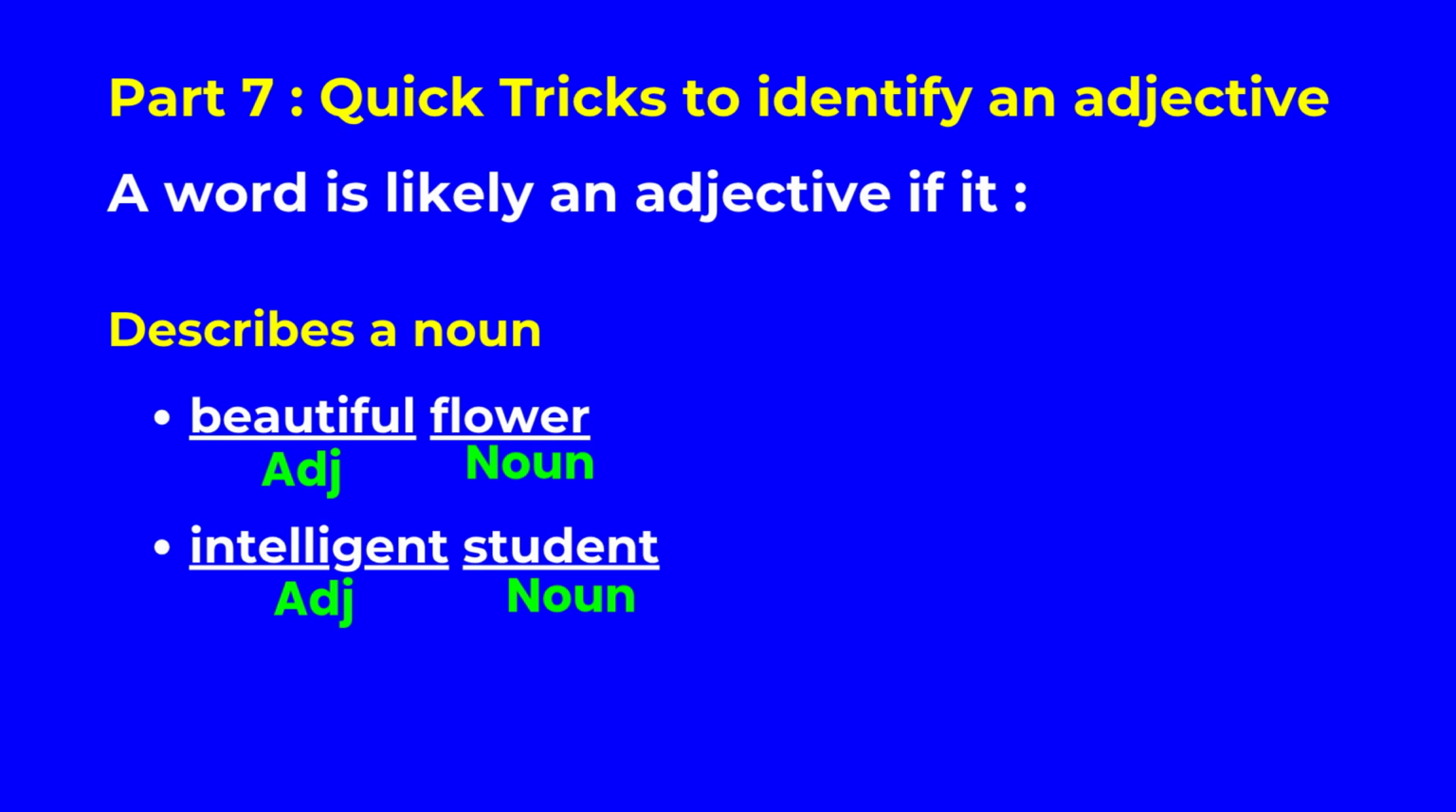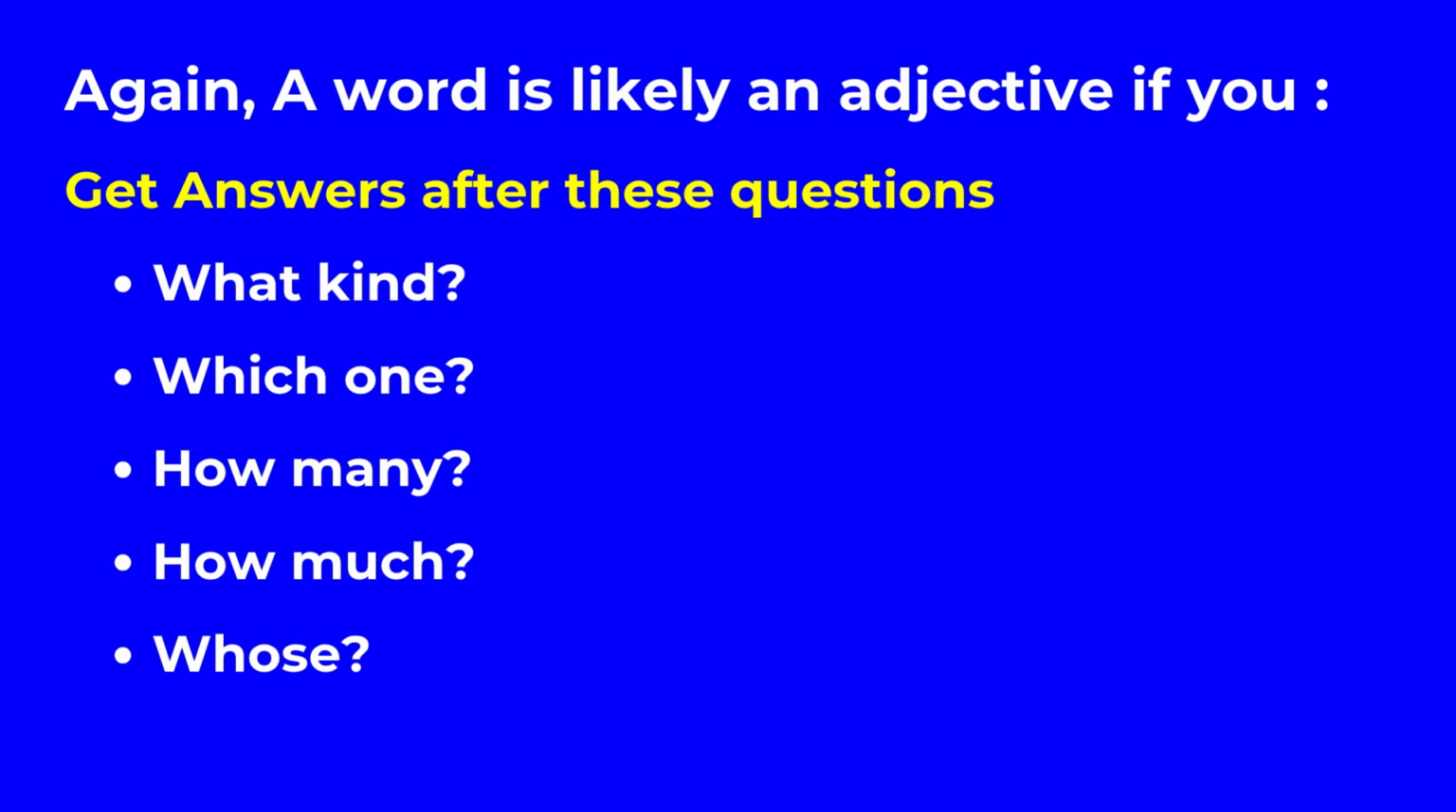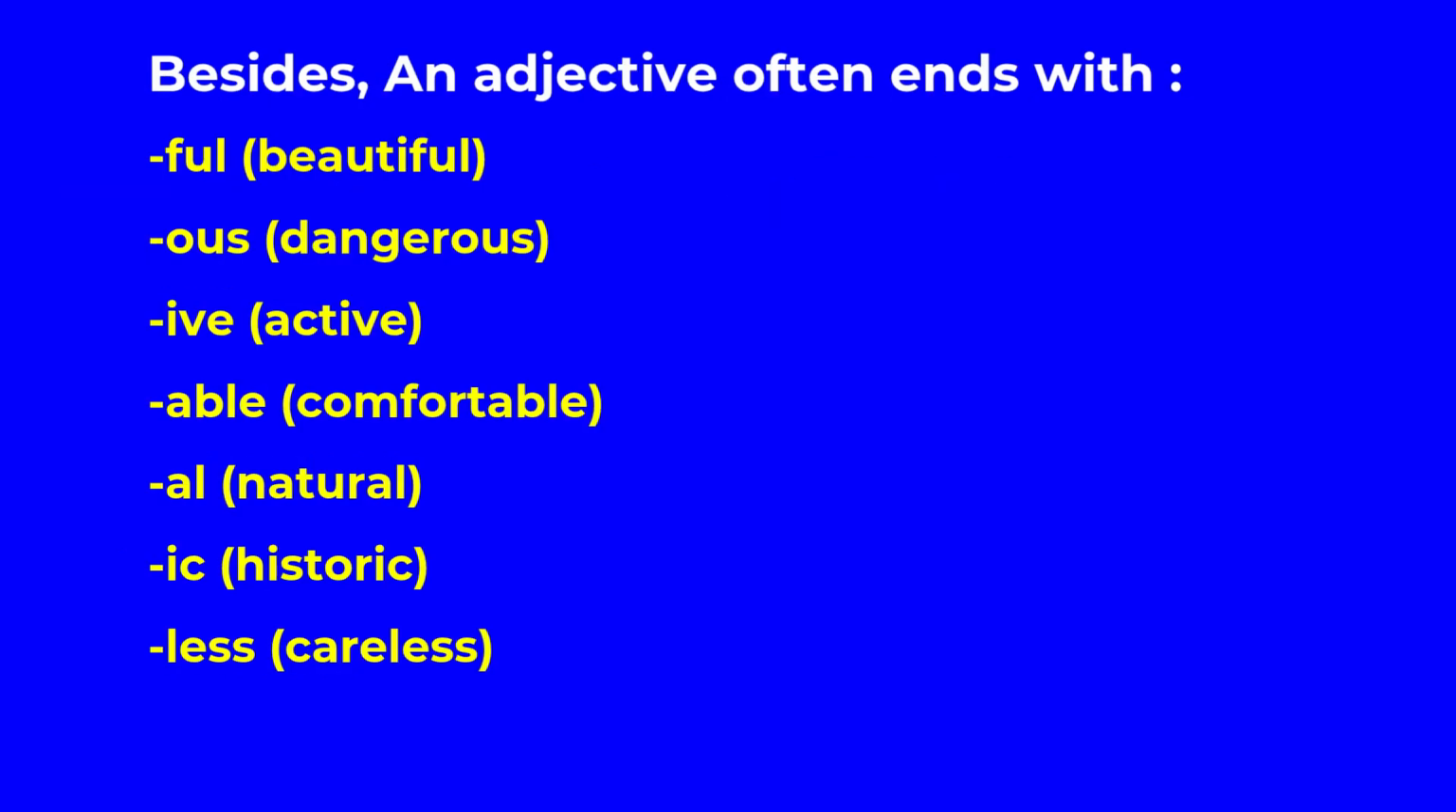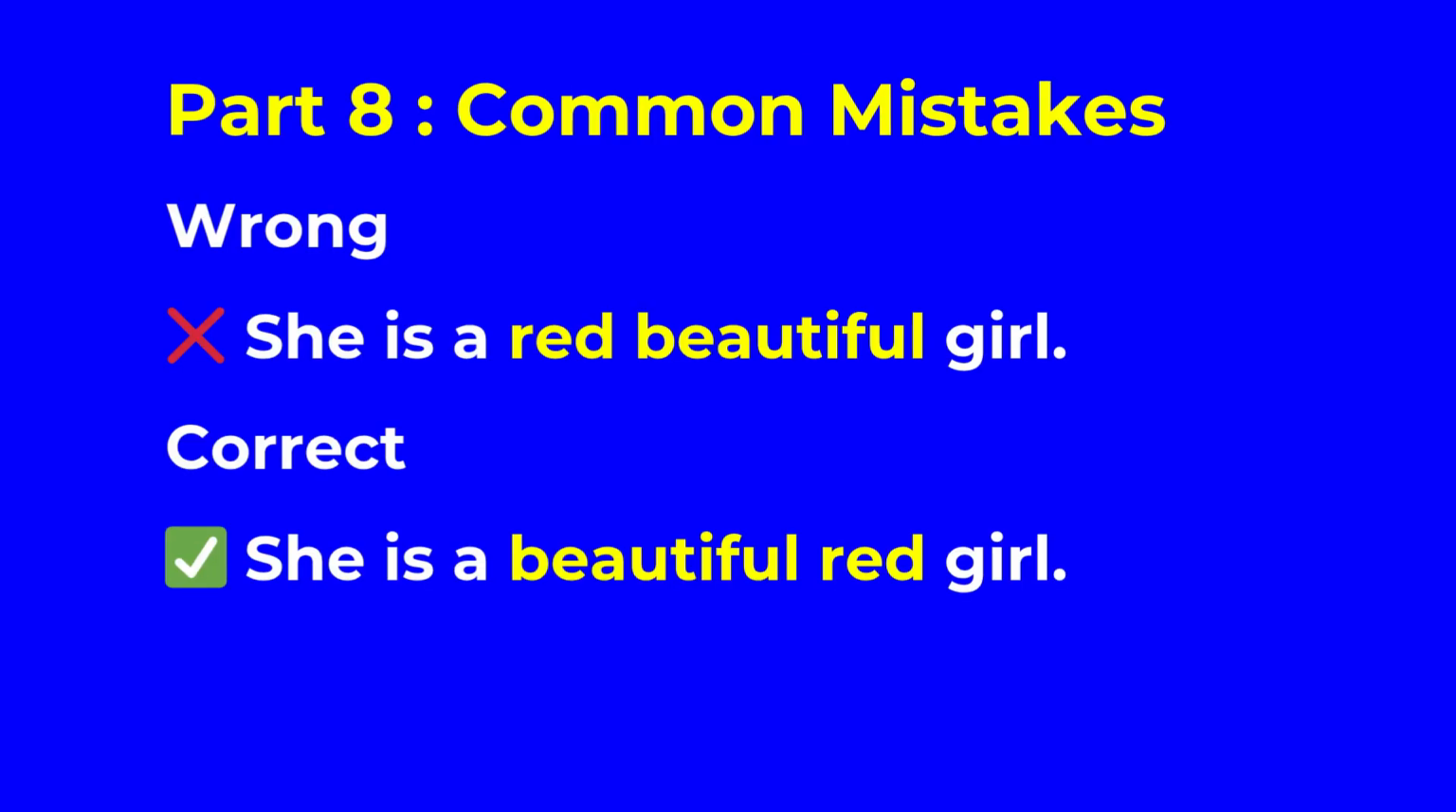Quick tricks to identify an adjective. A word is likely an adjective if it describes a noun: beautiful flower, intelligent student. Again, a word is likely an adjective if you get answers to these questions. What kind? Which one? How many? How much? Whose? Besides, an adjective often ends with ful, ous, ive, able, al, ic, less, as in beautiful, dangerous, active, comfortable, natural, historic, careless.